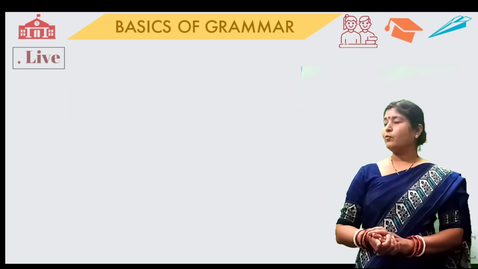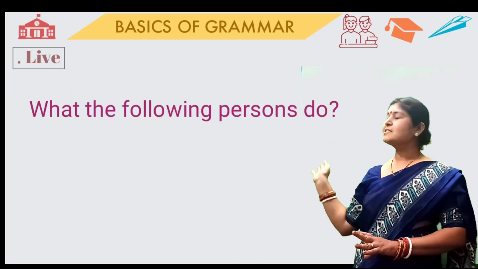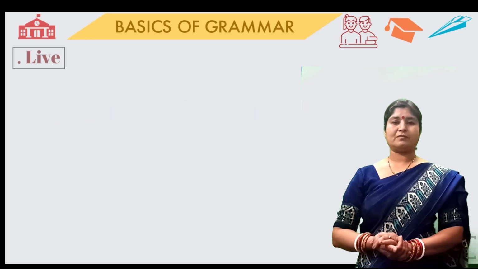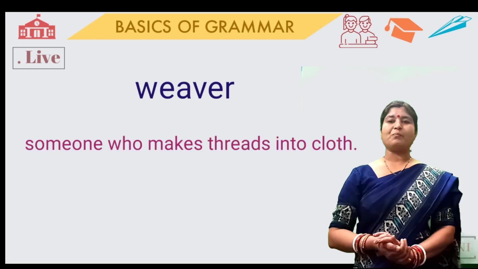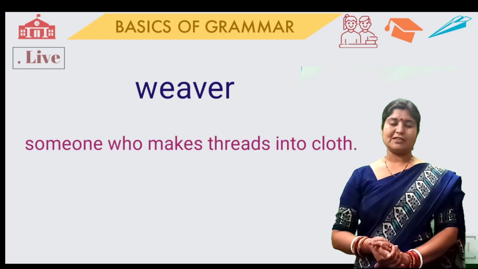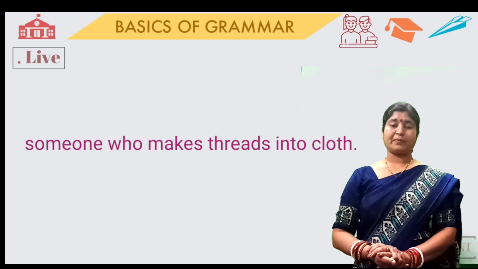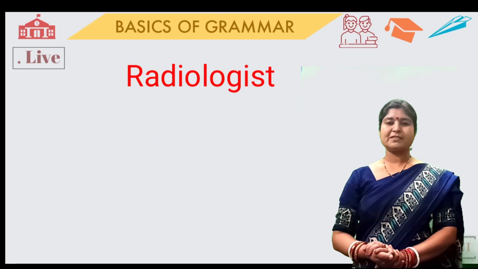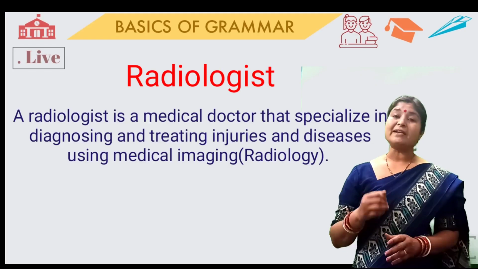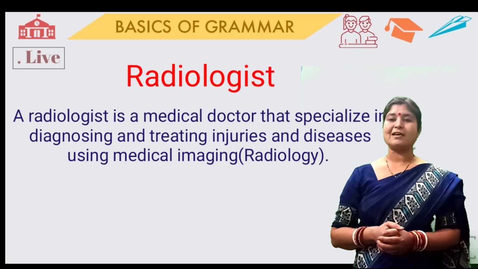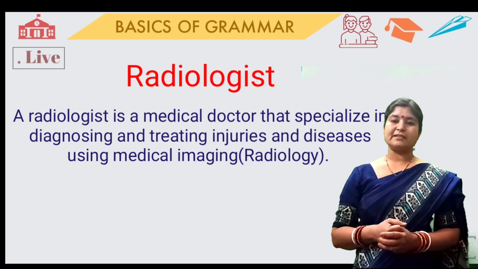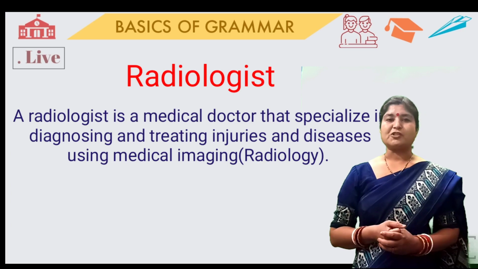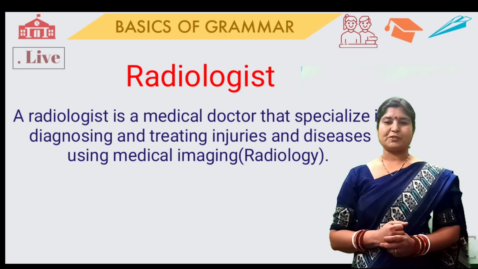Okay? Now we will discuss what these persons do. Okay? Number 1, that is weaver. Weaver, someone who makes threads into cloth, is known as weaver. Number 2, that is radiologist. A radiologist is a medical doctor that specializes in diagnosing and treating injuries and diseases using medical imaging, which is known as radiology.